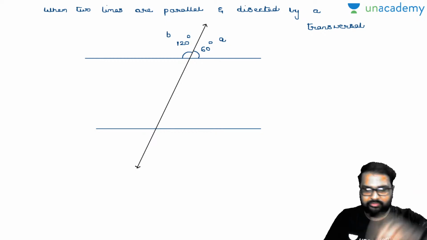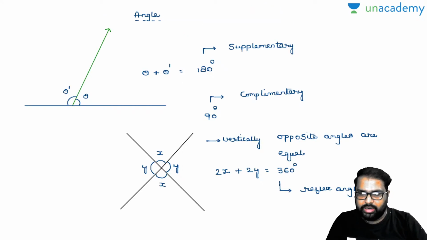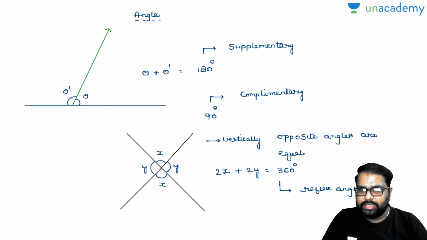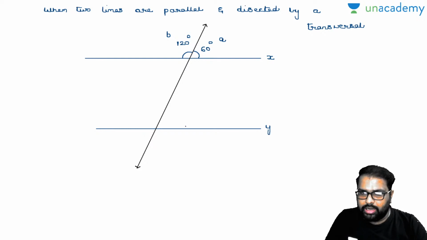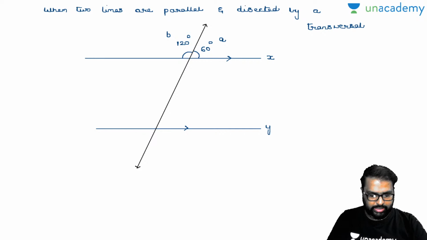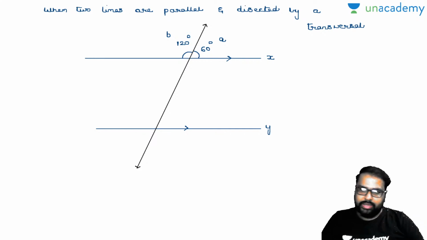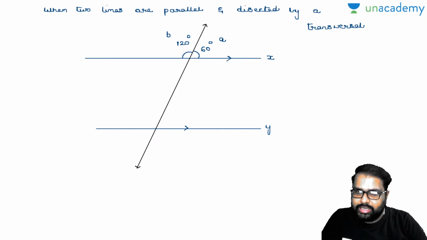Now I will combine one more property. I will combine this property when two lines are intersecting with each other. Look, these two lines, let us suppose this is X, this is Y, and look carefully, these two are parallel. This is the point there. Now observe, vertically opposite angles will be equal.